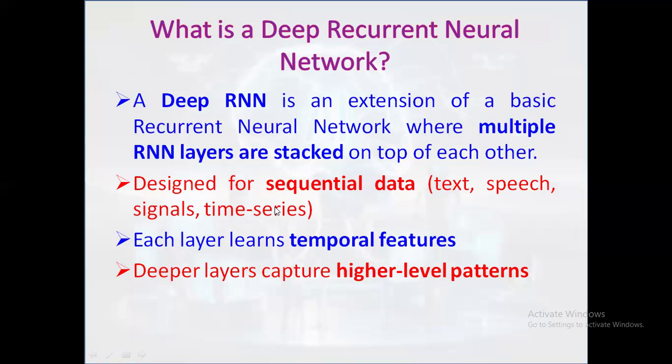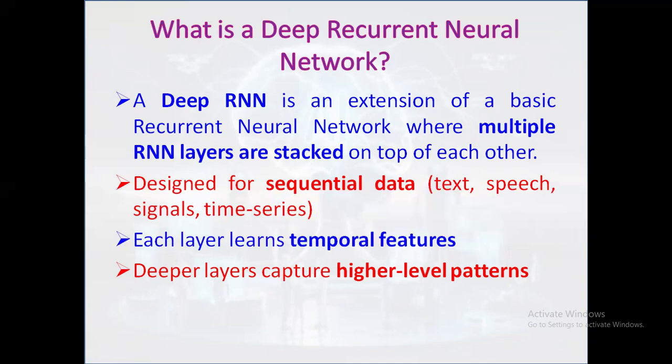And it is designed for sequential data, that means text, speech, signals, and time series. Deep RNNs are mainly used when data comes in order, where previous values influence future ones. Examples include sentences, word sequences, speech signals, ECG, EEG, biomedical signals, stock prices, and weather data. The model understands patterns over time rather than treating each input independently.